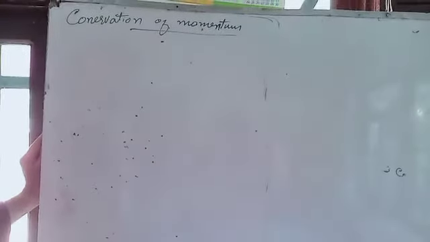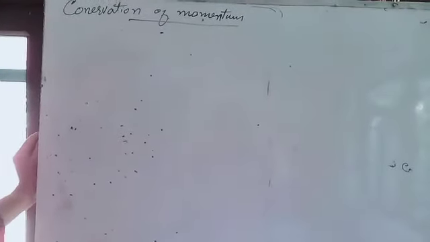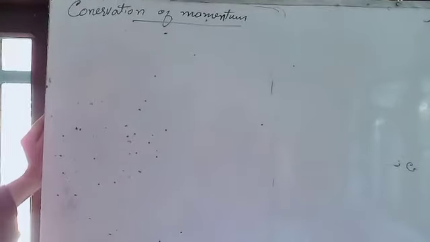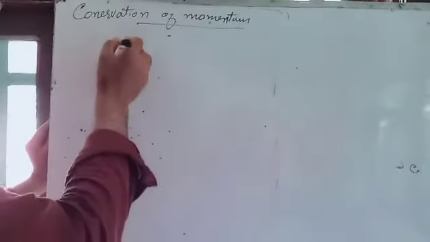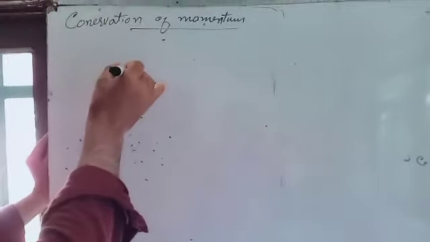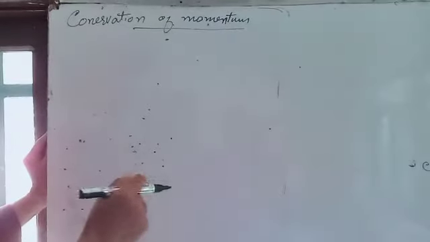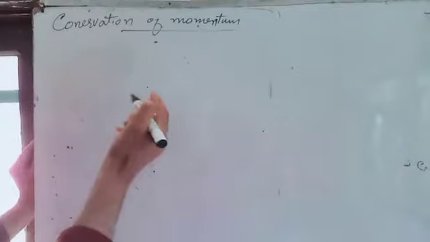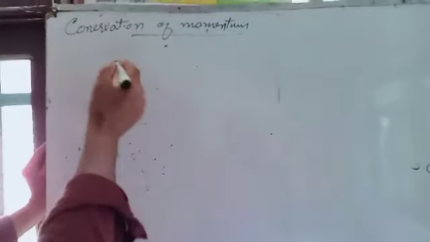Hello, my dear students. Today we will take some examples of conservation of momentum. You already know the definition of conservation of momentum, which I already discussed with you, and the equation.